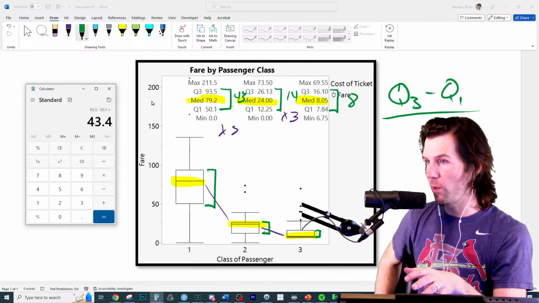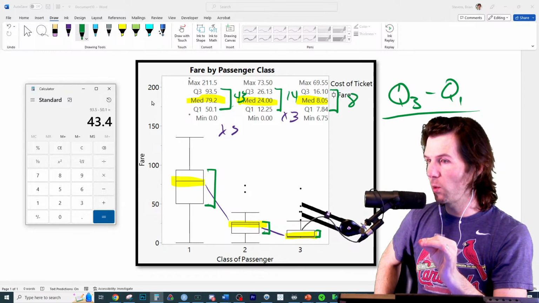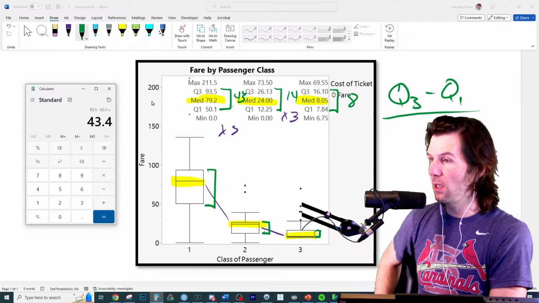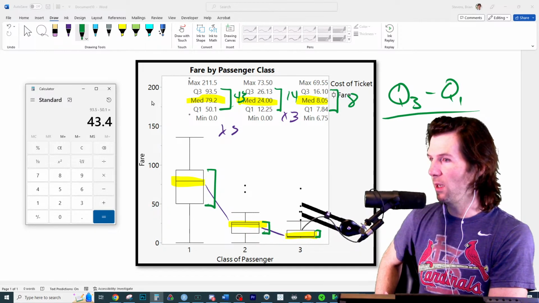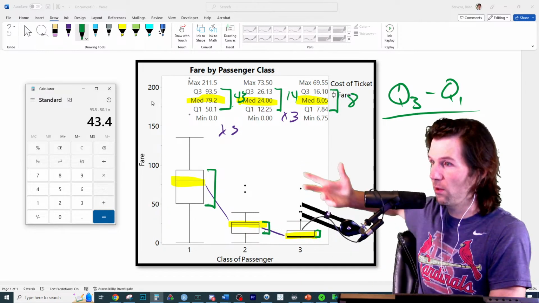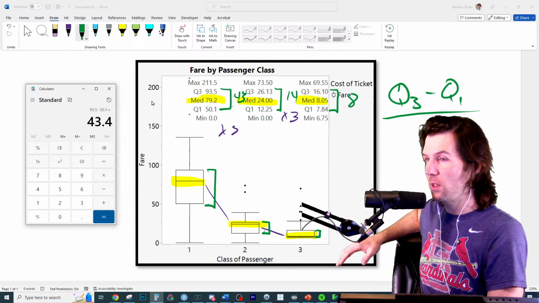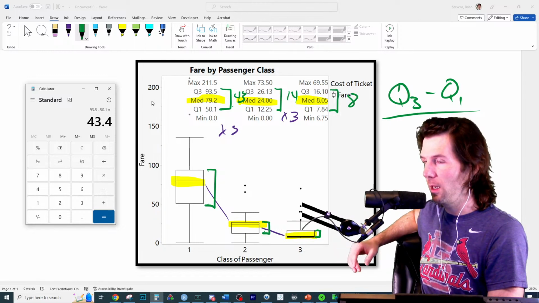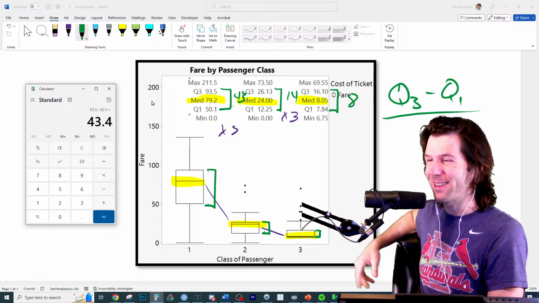First class has an IQR of 43, second class has an IQR of 14, third class has an IQR of 8. It's clear to see that there is more variation in the ticket prices of first class, which you can also see visually. It's clear to see that there's more variation in the first class tickets.